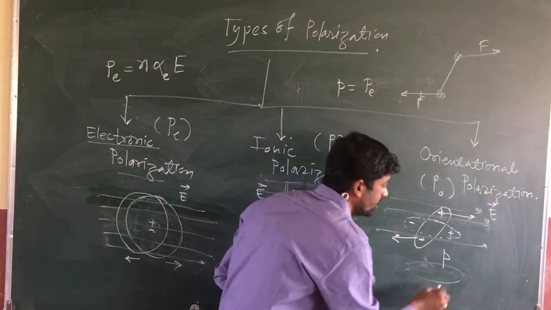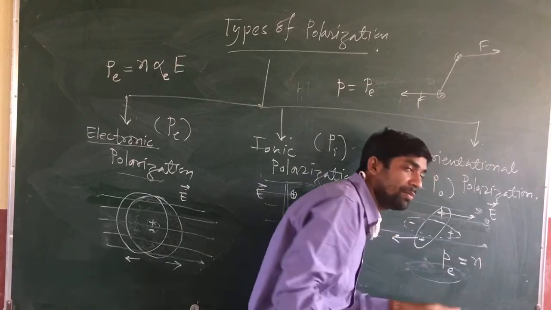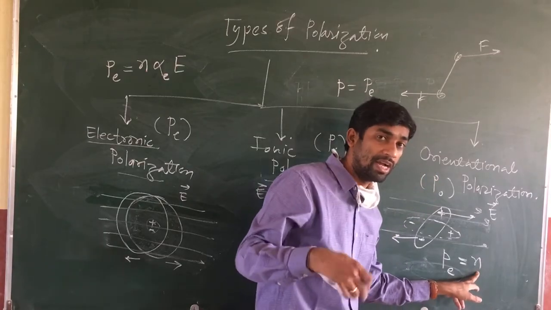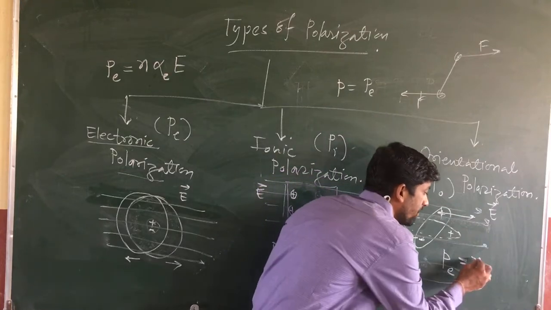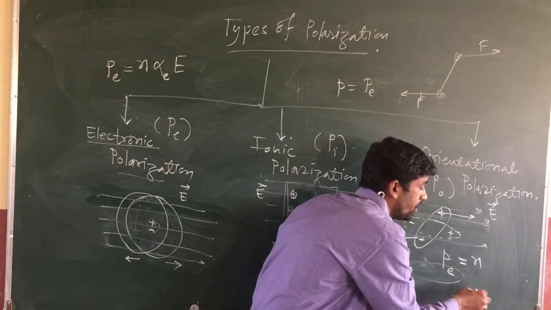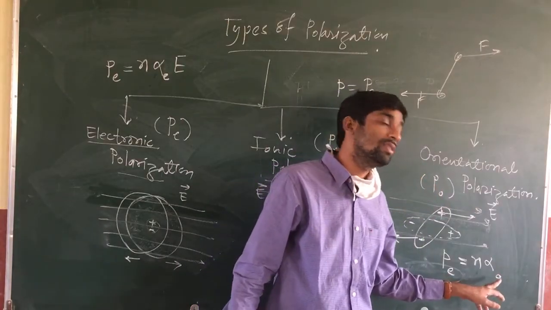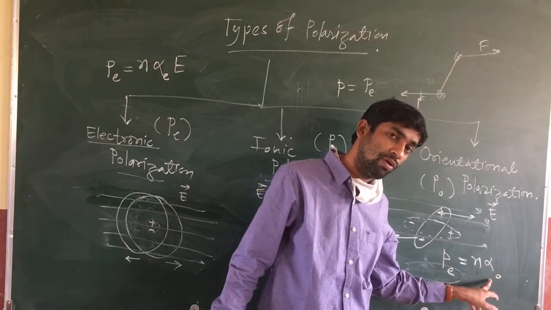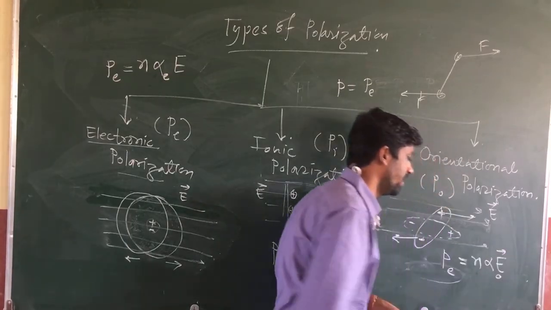The expression for orientational polarization is the same: N, the number of dipoles, atoms or molecules per unit volume, into alpha O, the polarizability constant for orientational polarization, into the external electric field.